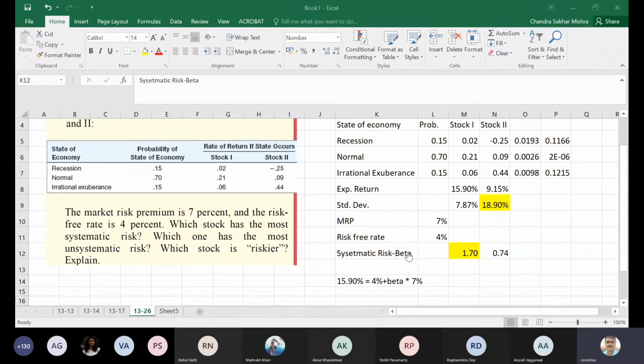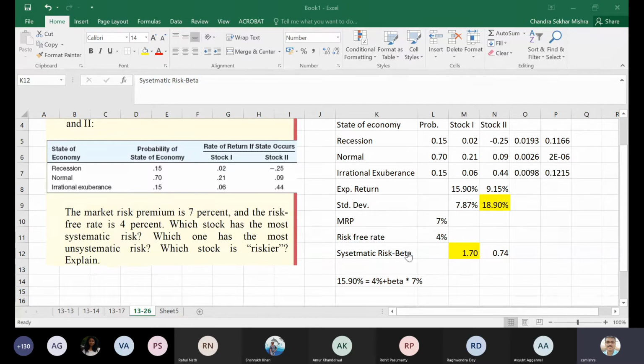Systematic means we're talking about here the risk that is only because of the market. That is my systematic risk. Okay, systematic means market here, right? That is one assumption here. If you do not believe that, then we can go further about that. So one thing is that yes, systematic risk is dependent on my market. Okay. Now what do we do here?